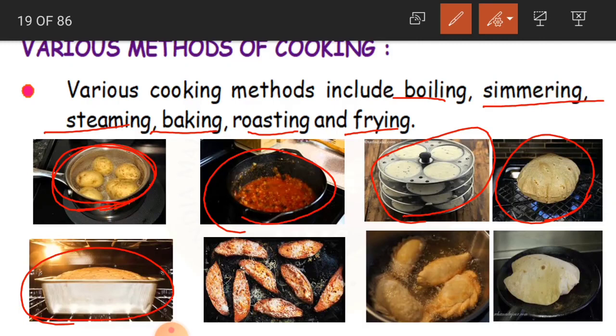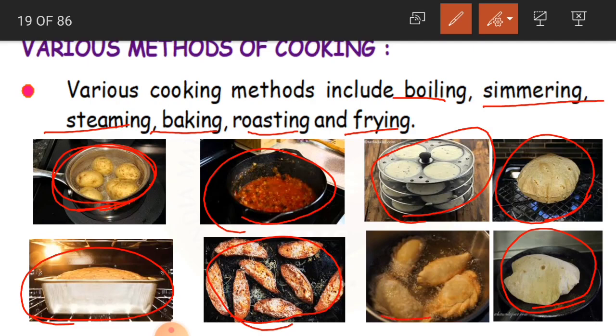Okay, children. Now let us see about frying. If you see again, you have two types of frying here. In this one, we take a little oil and fry any item of food, like vegetables or potatoes. We call it potato fry, veg fry and all that. Even chapati, that is roti, we fry on the pan applying a little oil.